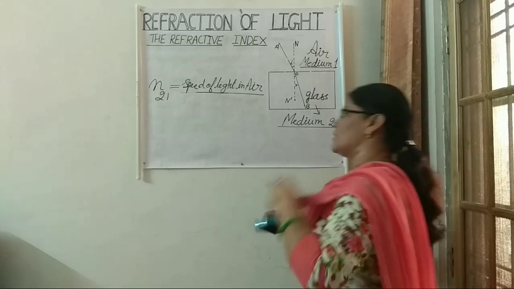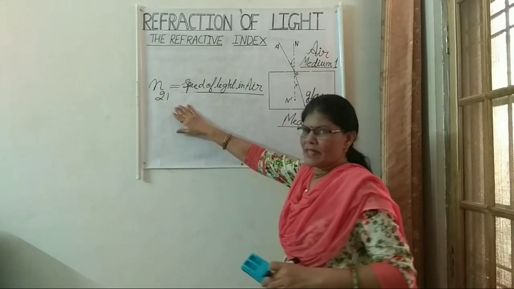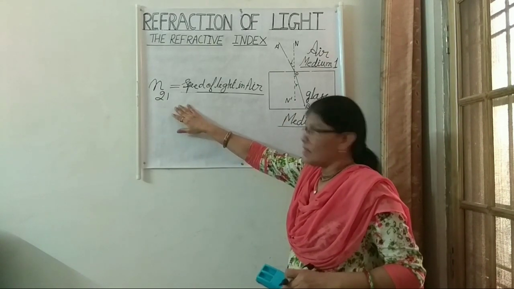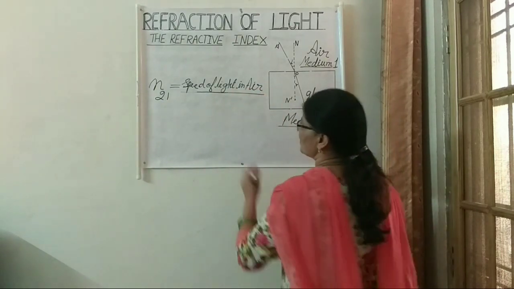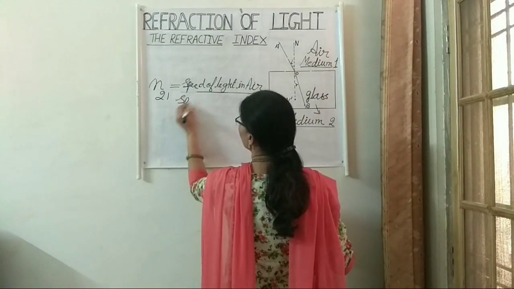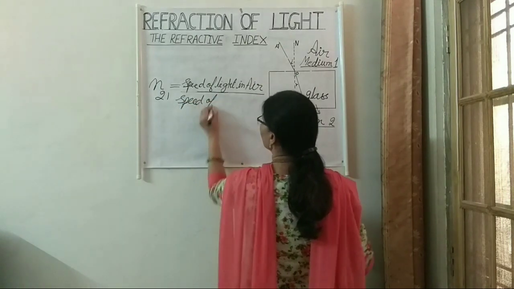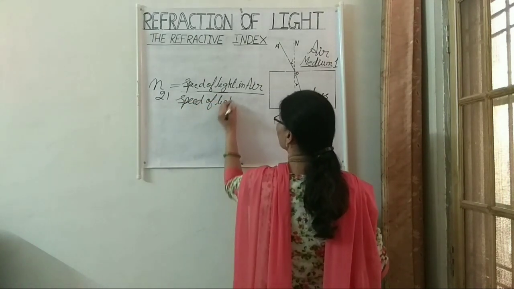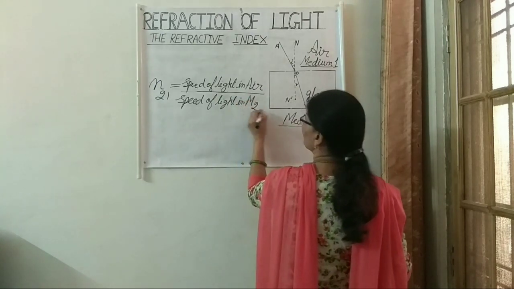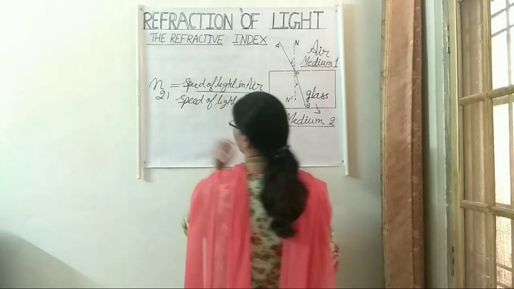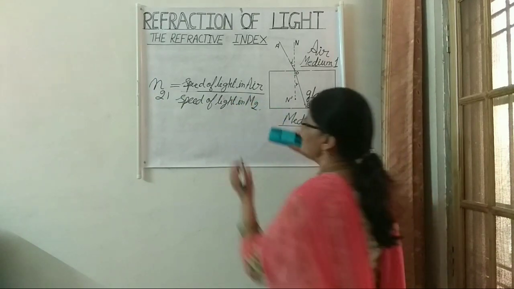So this is the refractive index of second medium with respect to first medium. So speed of light in medium 1, which is air, upon speed of light in medium 2. That is, first medium we have considered as air.